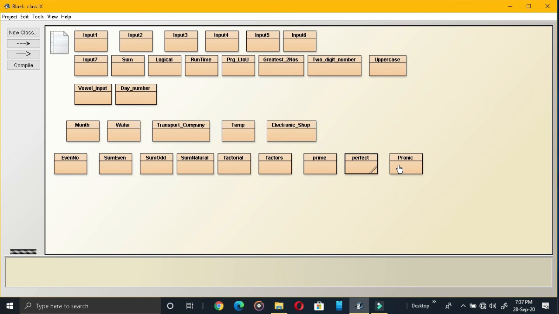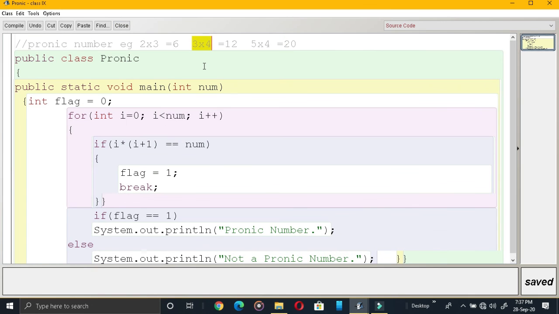Next, the last program, that is Pronic number. These all programs are very important. What is Pronic number? 3 and 4, 12. If you are getting here 3, then 4 should come. If you are getting 5, then 6 should come. Otherwise 5 and 4 should come. So that way, 5, 4, 20. These numbers are Pronic numbers. When you multiply consecutive factors, then you should get the number. So let us check that program.